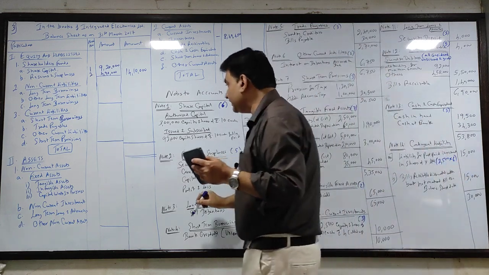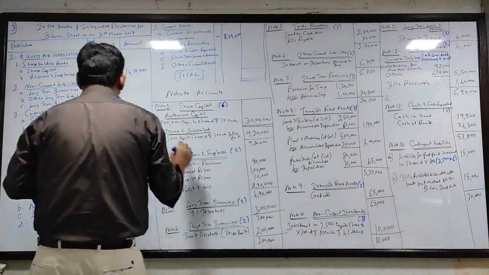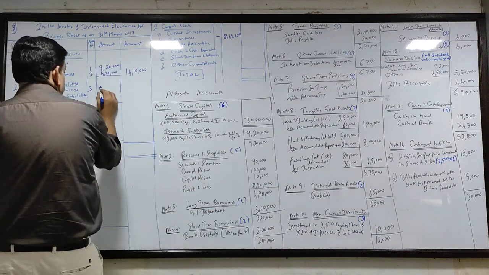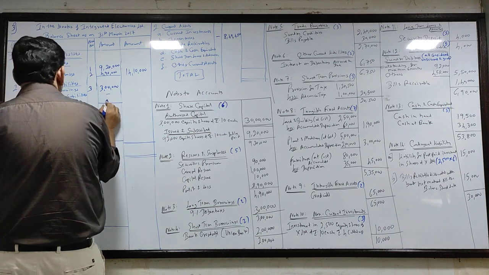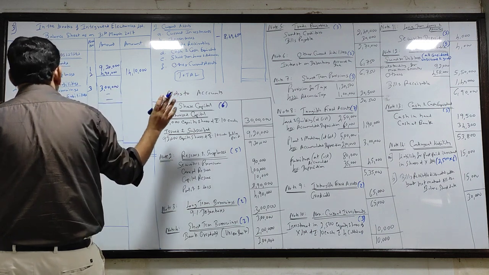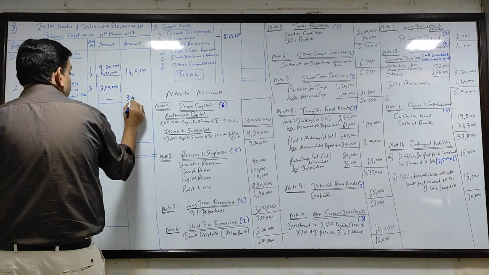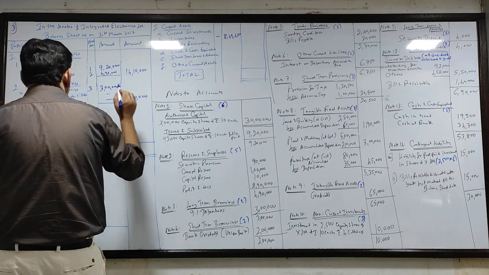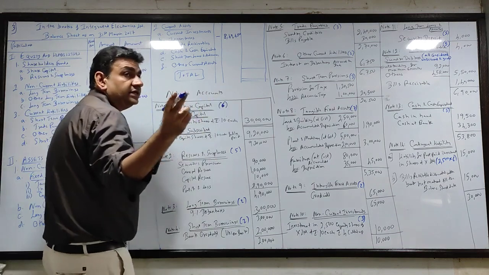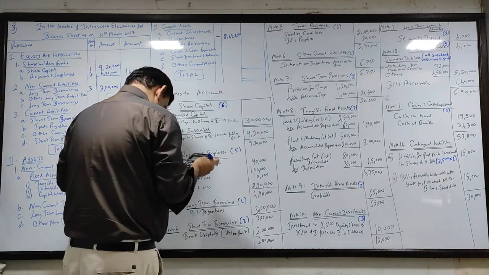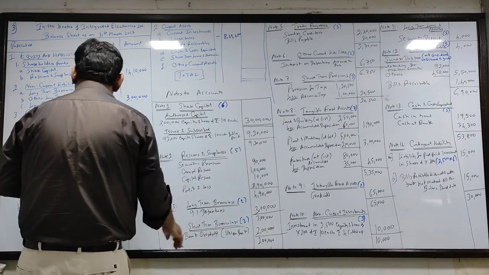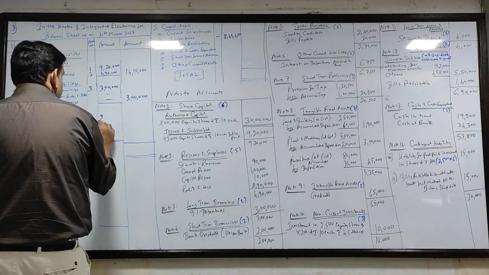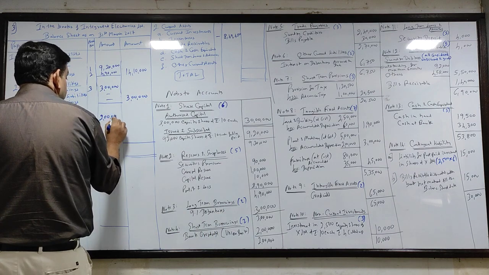Okay? Next. Long term borrowing, note 3. 3 lakh. In this sum, other long term borrowings and other long term liability are not there. So my non-current liability is 3 lakh. Non-current is long term. You all know that. Okay. Next. Short term borrowings. How much is it? 2 lakhs. In current liability. Short term borrowings 2 lakh.